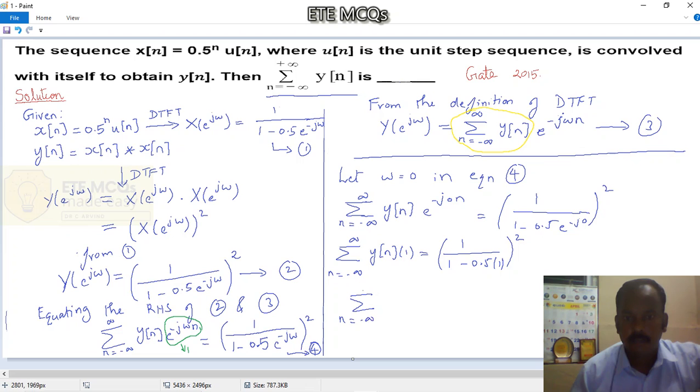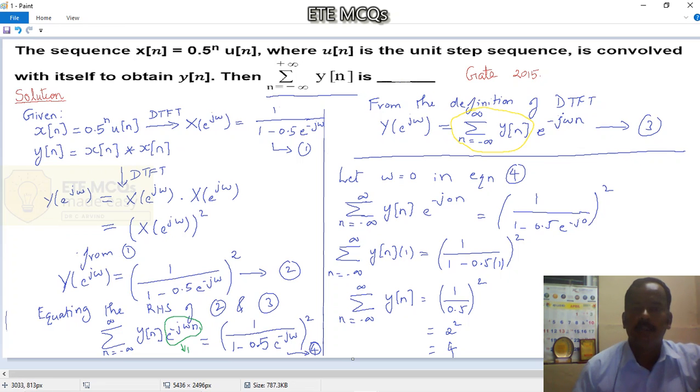So altogether we get summation n is equal to minus infinity to infinity y of n is equal to 1 divided by 1 minus 0.5, which is 0.5, so 1 divided by 0.5 the whole square, and 1 by 0.5 is 2, the whole square, 2 squared is nothing but 4. Okay, so the final answer we get for this problem is 4.